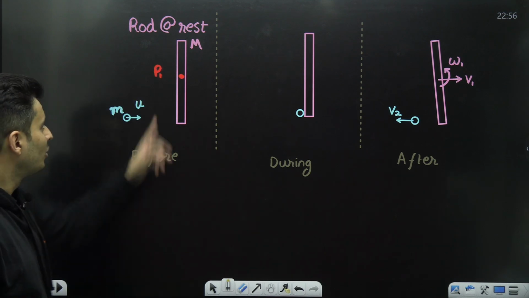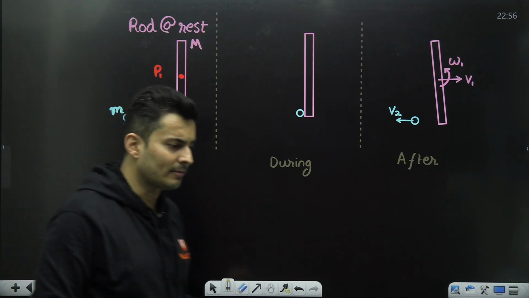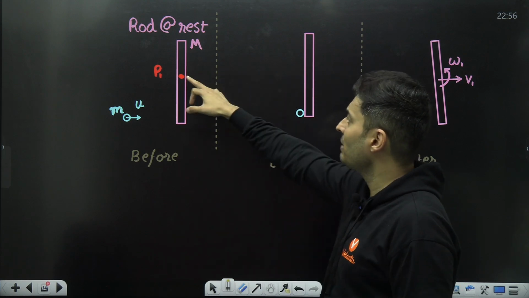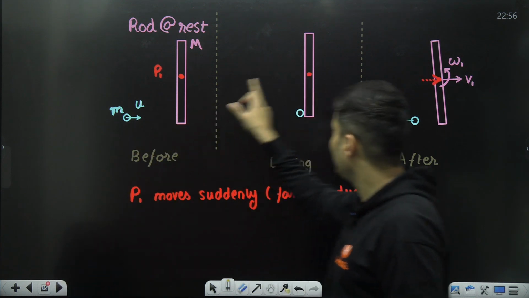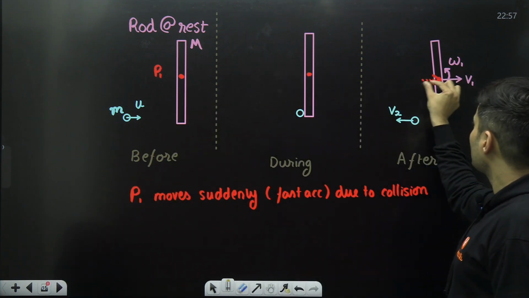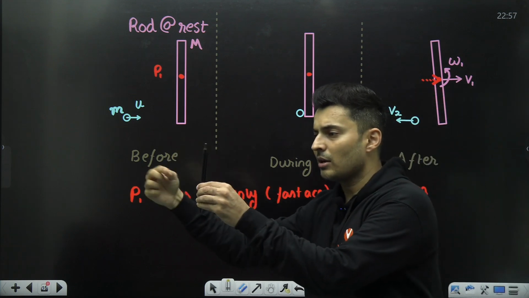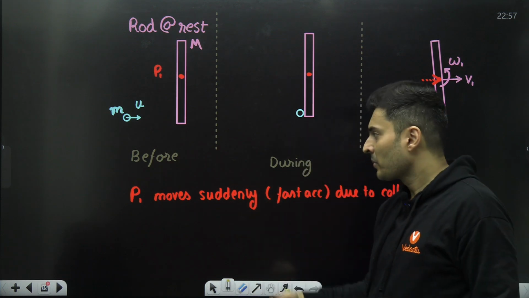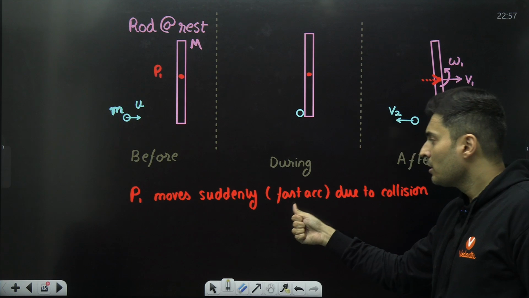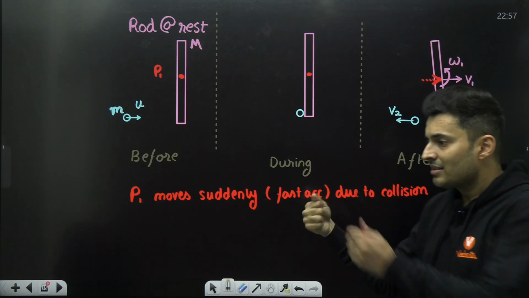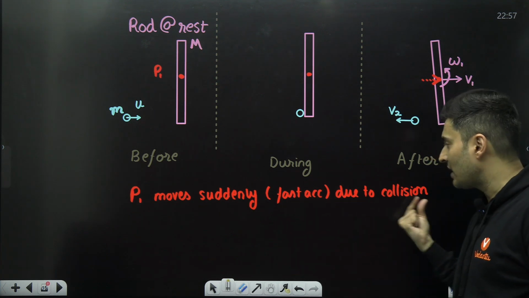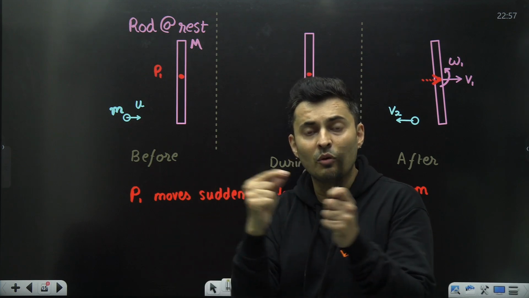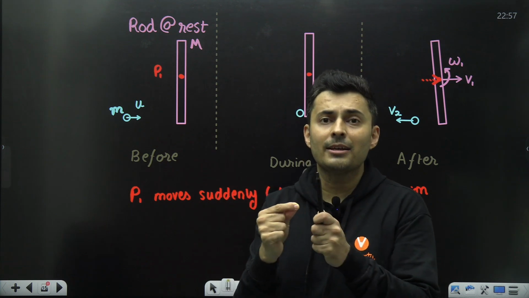Okay, let's start. Most of you would have thought about point P1. Correct me if I'm wrong. And where is this point? It's on the rod. Fair enough. Let's concentrate on that point P1 on the rod at the center. What happens to it? Well, that point is here. After the collision, the point moves slightly ahead. Obviously, the rod has been struck below. The rod suddenly jerks and it moves ahead slightly. So point P1 on the rod moves suddenly because of that sudden collision. There is a sudden fast acceleration, which means that the point P1 has accelerated very quickly.